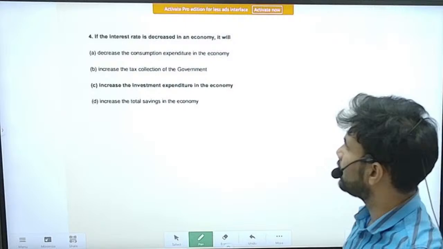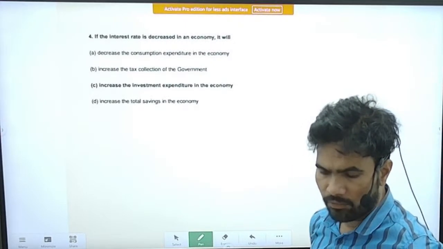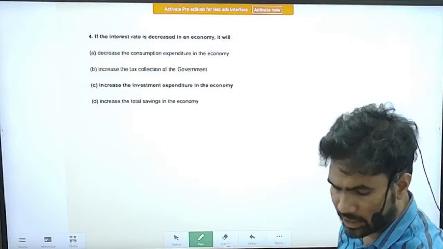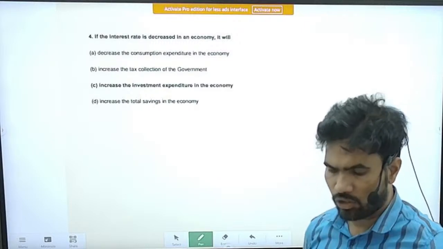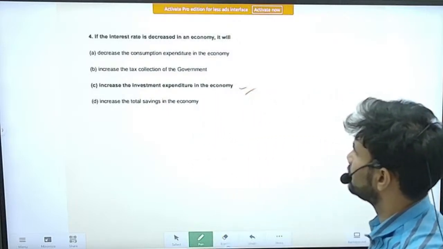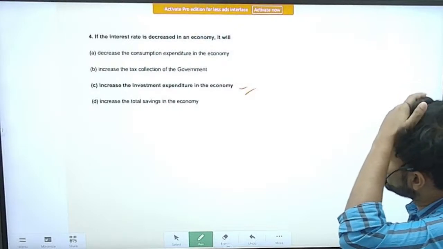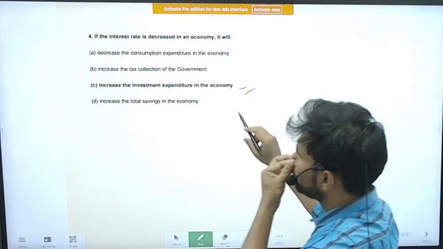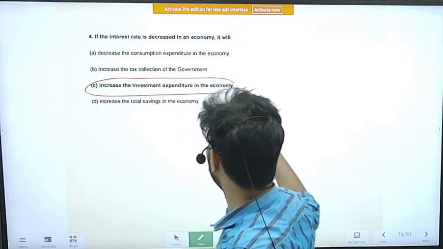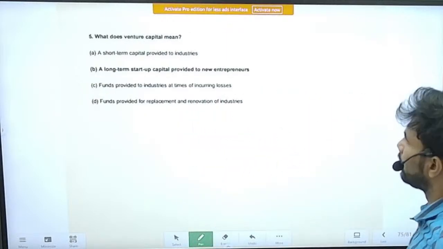Next is, if the interest rate is decreased in an economy, what happens? The investment expenditure in the economy will increase. This is the correct statement. If the interest rate is decreased in an economy, that will certainly lead to an increase in the investment expenditure in the economy. The rest of the statements are incorrect.